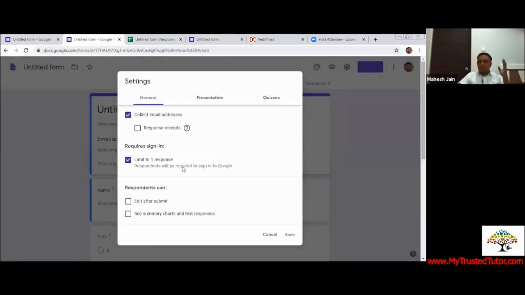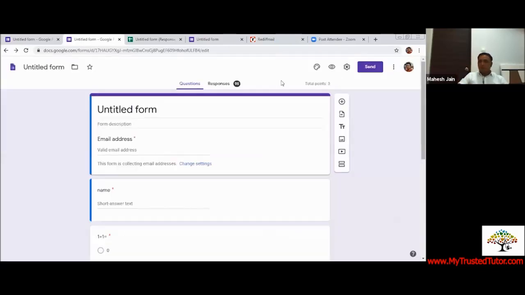So if your organization has its own domain, then you can restrict it to your own domain students only. Even if it is not there, no problem. You can make it compulsory to collect the email address, and you will know which person has answered. But make sure that only one email ID is used by each individual student. So I guess this was all about Google Form, the basics of Google Form.